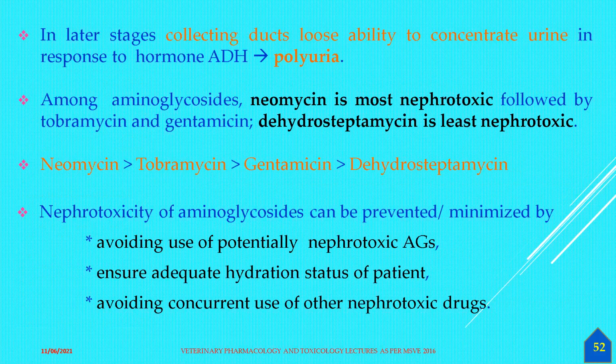Among the aminoglycosides, neomycin is the most nephrotoxic, followed by tobramycin and gentamicin, whereas dihydrostreptomycin is the least nephrotoxic among all the drugs.